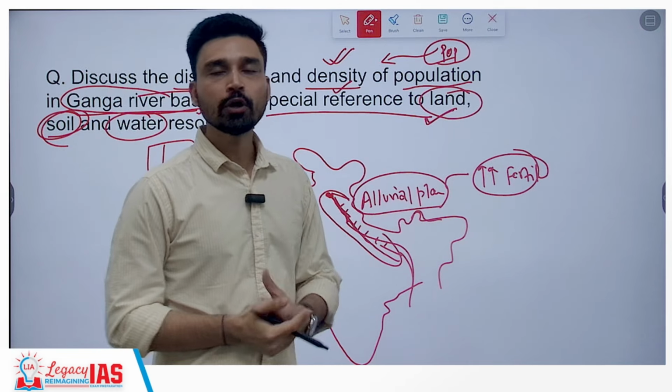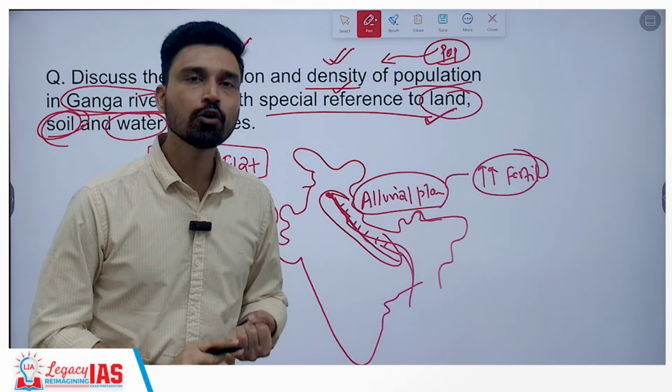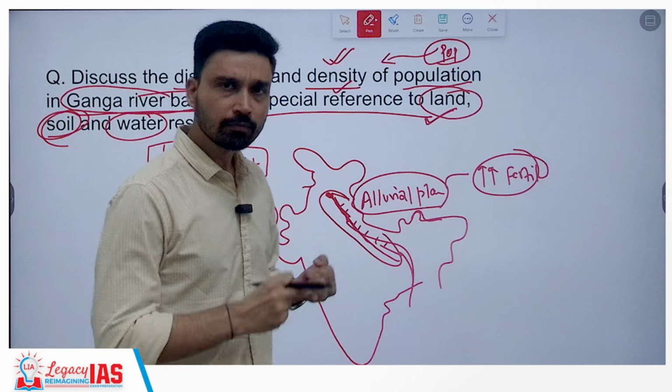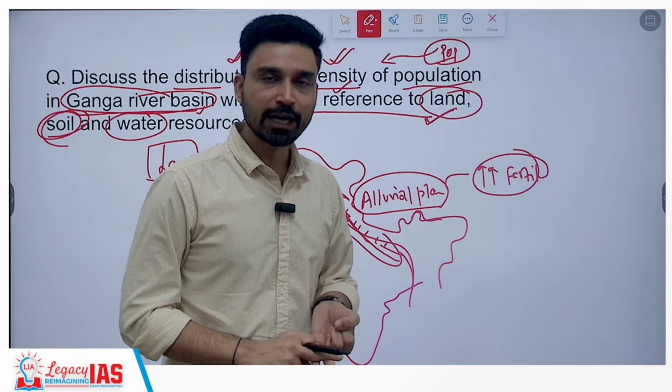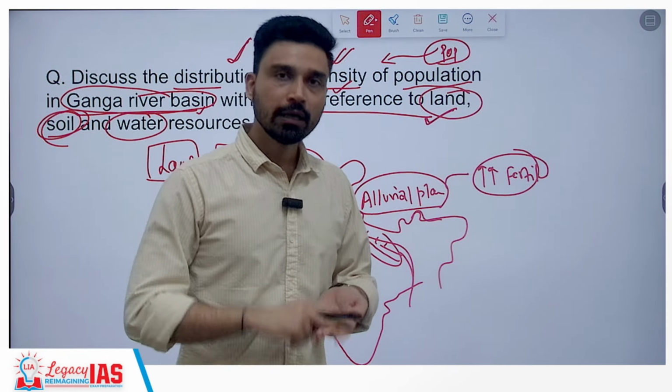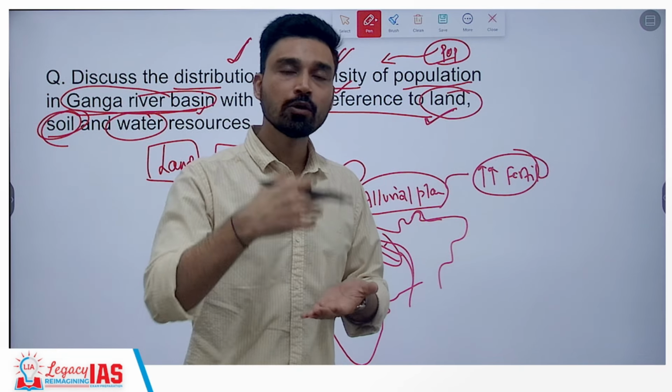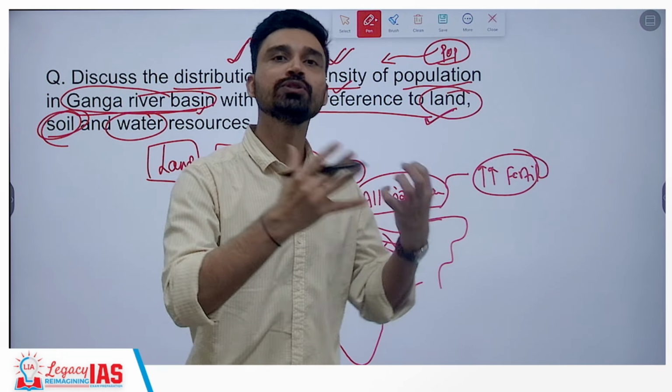The alluvial soil that you have in the Ganga basin can support cereal crops such as rice and wheat. It can support cash crops such as sugarcane. It can support legumes, flowers and oil seeds. It can support fruits and vegetables.